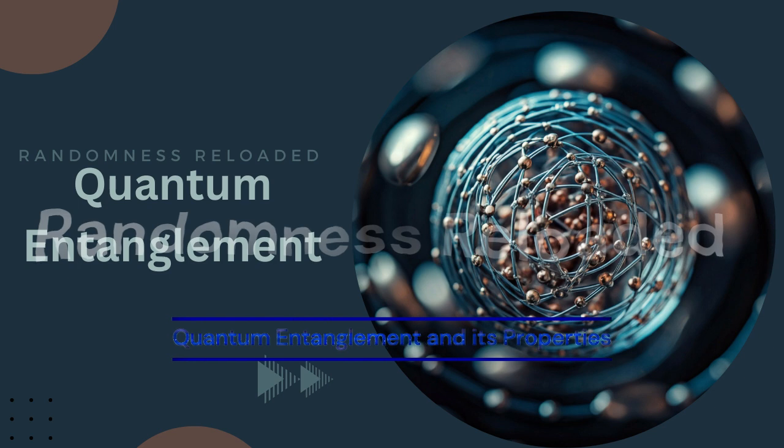All right, so let's finally talk about entanglement, this spooky action at a distance that Einstein was so skeptical of. Yeah, what is this entanglement thing all about? Well, the thesis defines entanglement as this uniquely quantum phenomenon, where two or more particles become correlated in a way that just can't be explained by classical physics.